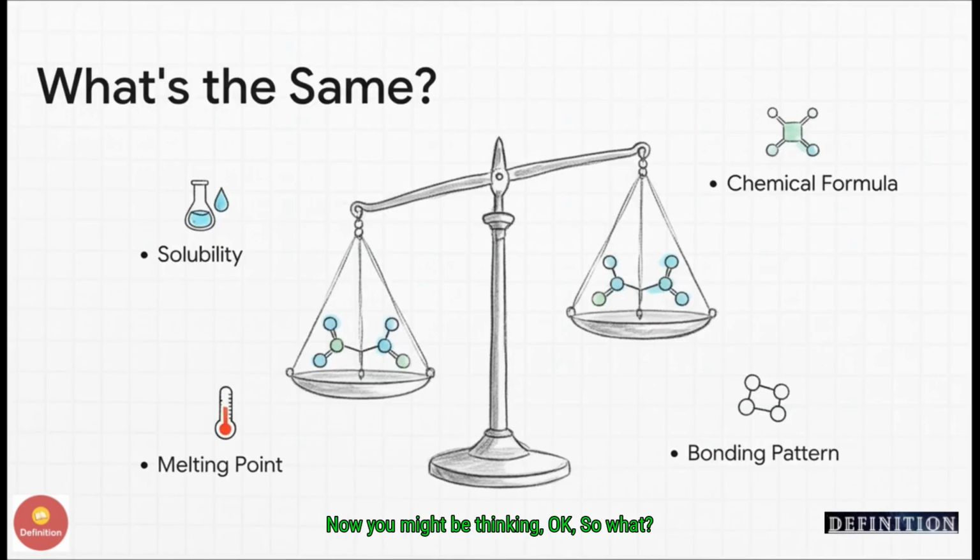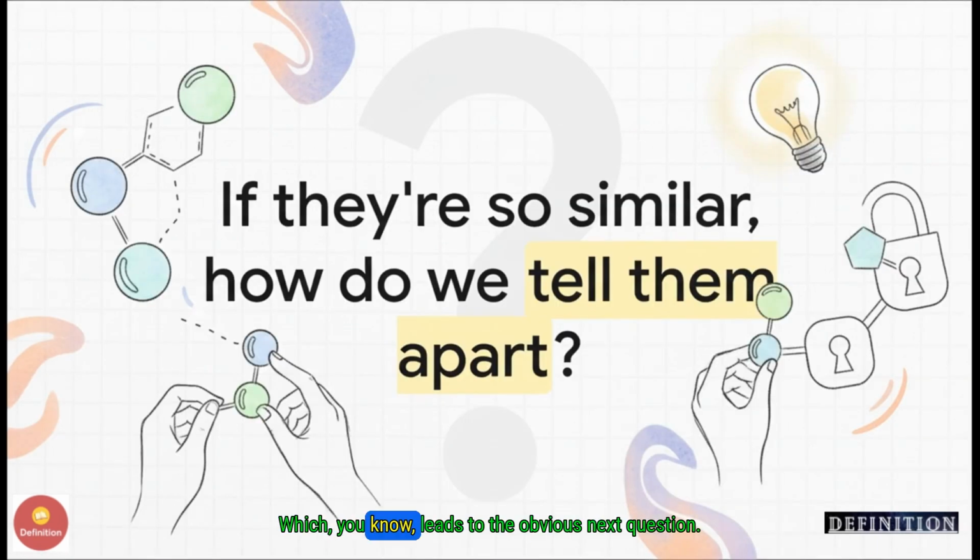Now you might be thinking, okay, so what? What's the big deal if they're just mirror images? Well, what makes enantiomers so tricky and so interesting is that almost all of their physical properties are identical. Same chemical formula, same connections between atoms, they even have the same melting point and the same solubility. You can't just separate them with simple lab techniques. Which leads to the obvious next question. If they are so similar in so many ways, how on earth do chemists, or our own bodies for that matter, tell them apart? There has to be some property that's different.